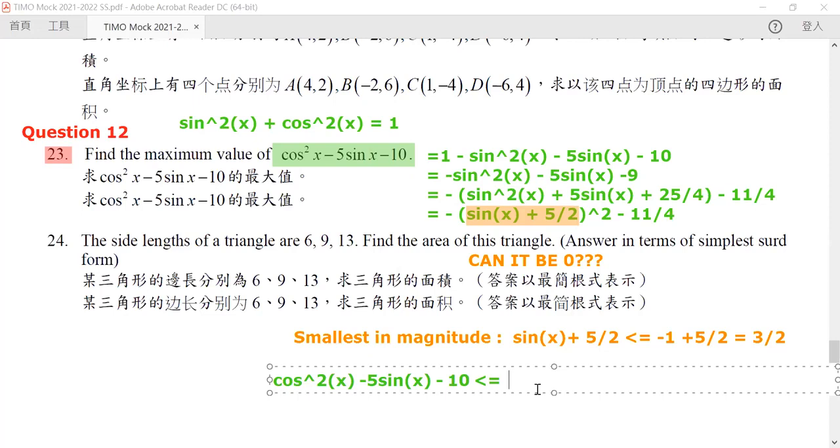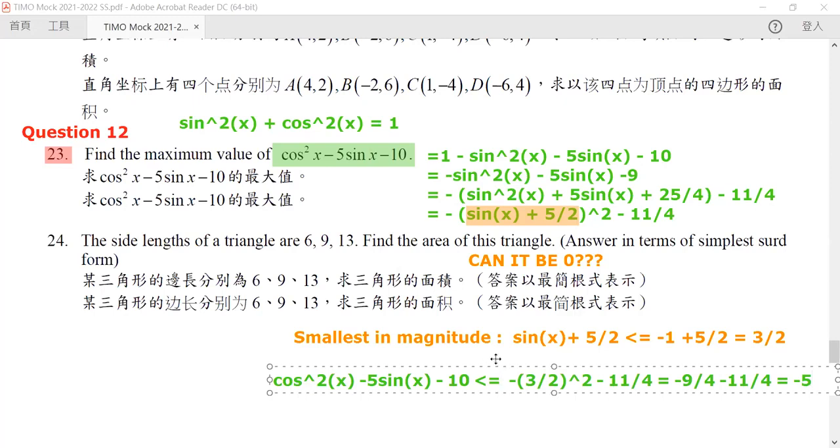So it will be equal to -3 over 2 square minus 11 over 4. But this is exactly equal to -9 over 4 minus 11 over 4, and hence it will be equal to -5.